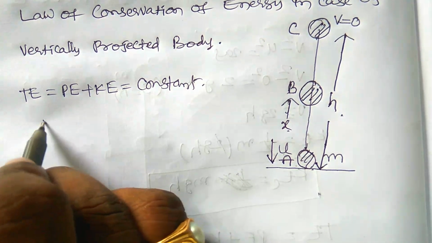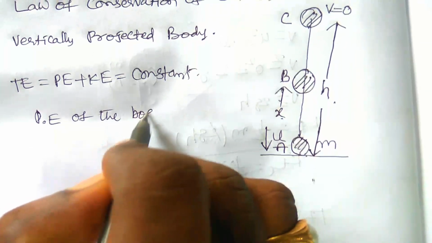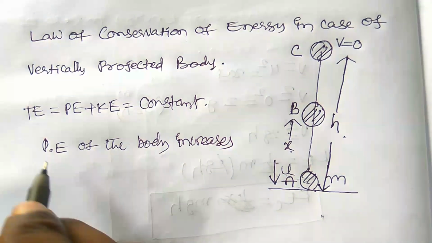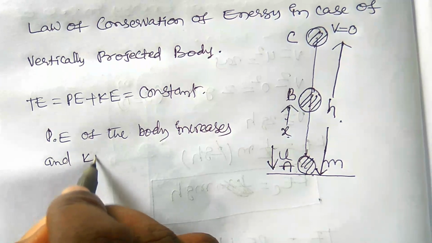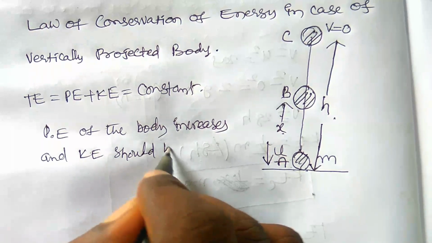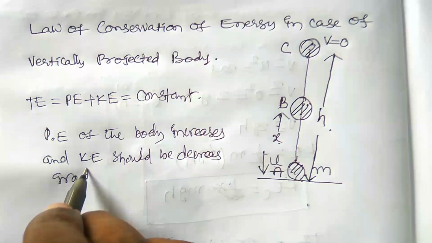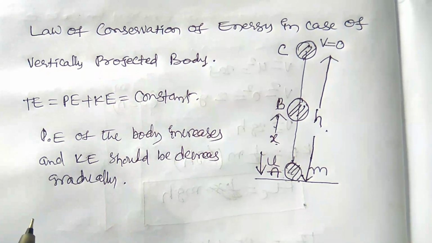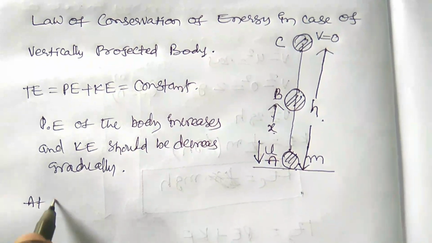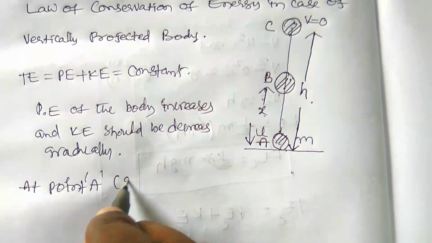In this case, the potential energy of the body increases and the kinetic energy of the ball decreases gradually. So let us find the total energy at point A, which is at ground level.